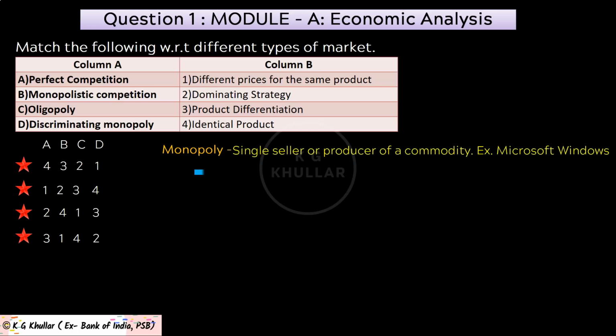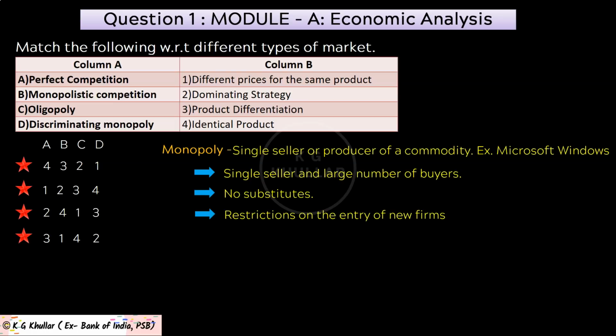Friends, just look at the operating system market and you will notice that Microsoft has complete monopoly there. Now the features of monopoly are, first is a single seller and large number of buyers. Then next is no substitutes. Then next is restriction of entry of new products. Then next is restriction on entry of new firms. And last one is full control over supply.